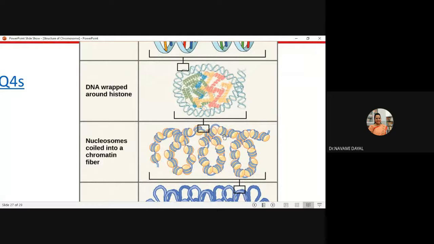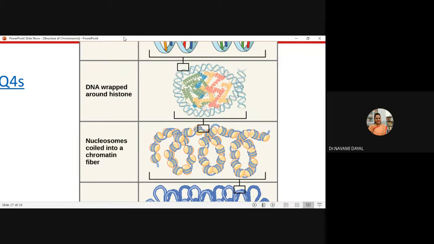Imagine a chain with beads. The condensed DNA looks like this, taking a bead-like appearance. This one thing is your nucleosome. So 8 histone molecules around which your DNA is wrapped is your nucleosome complex.